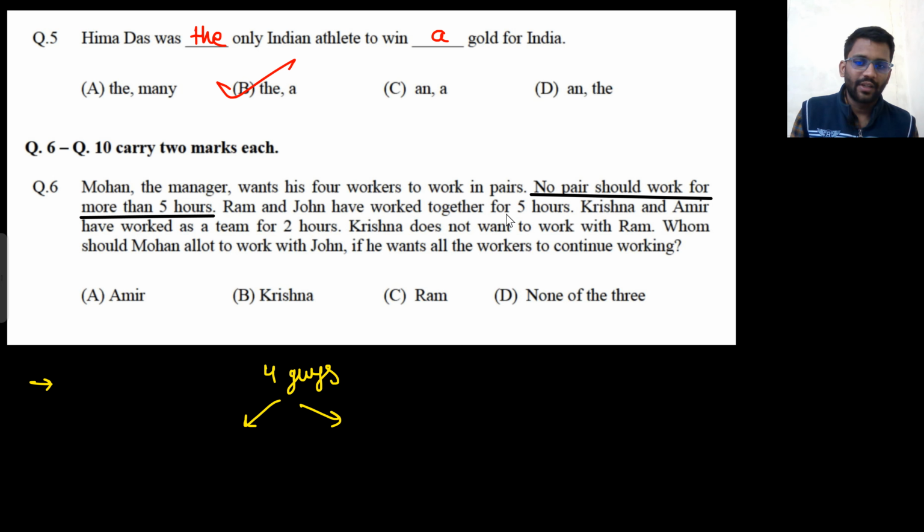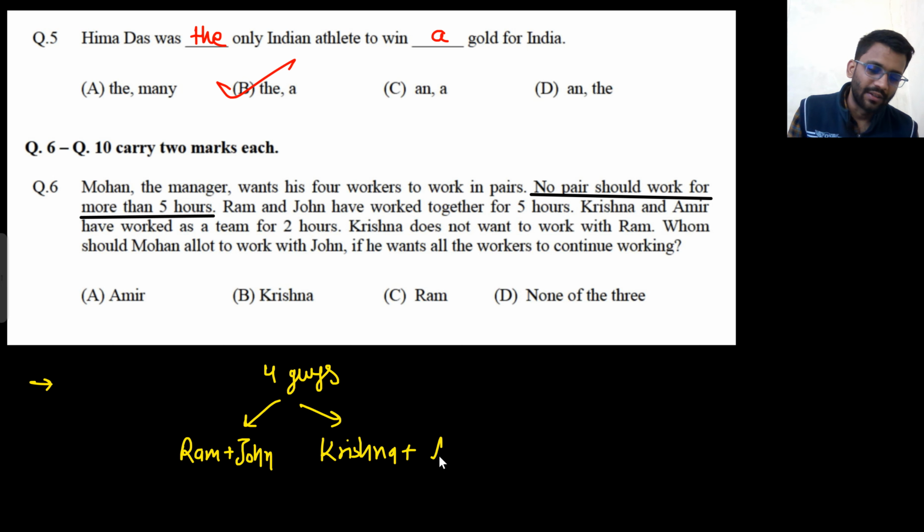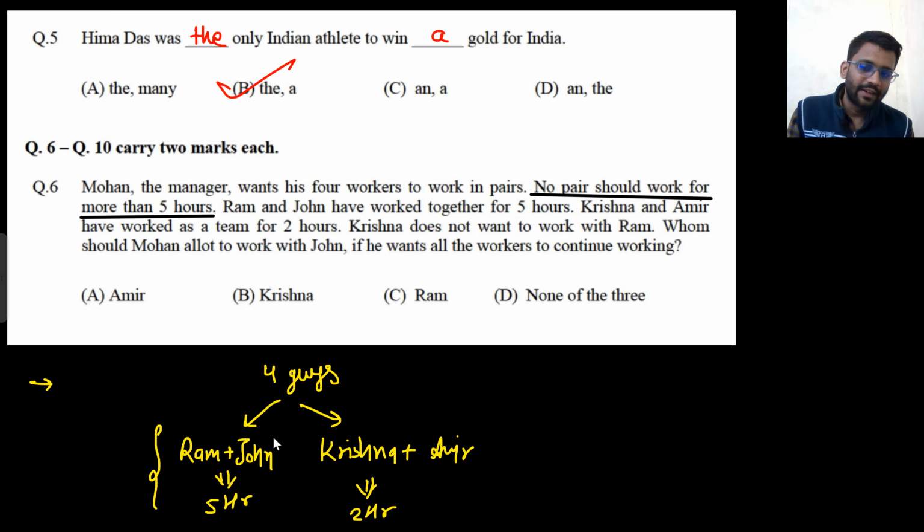Now Ram and John have worked together for 5 hours. And Krishna and Amir have worked for 2 hours. Now their work is done, right? Now Ram and John can't work together.